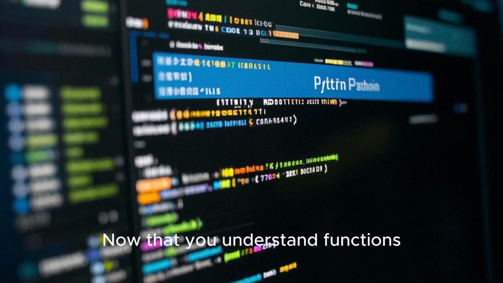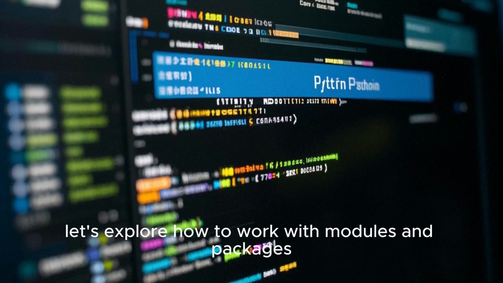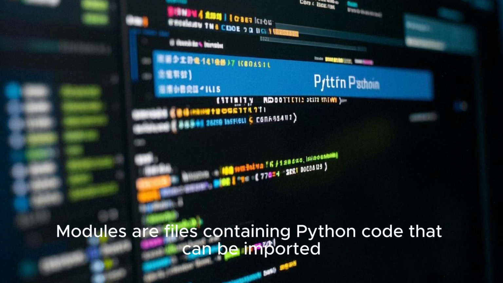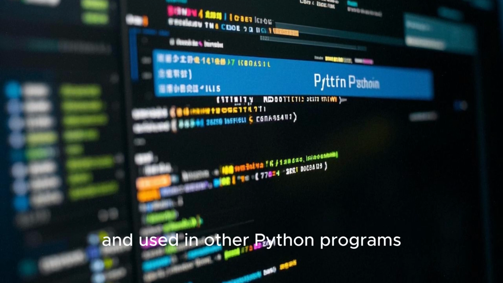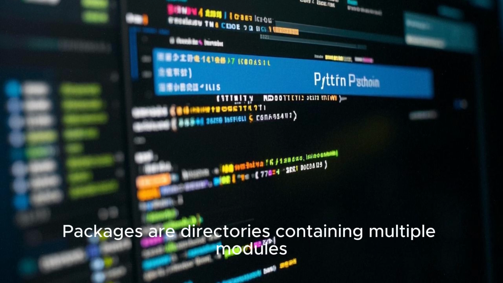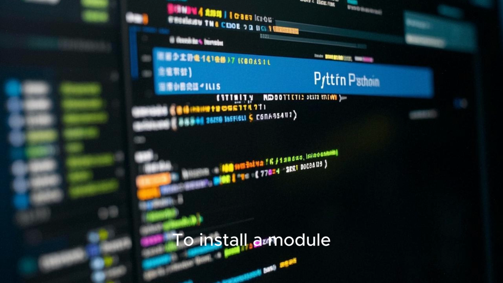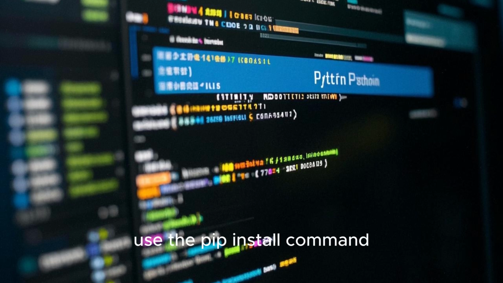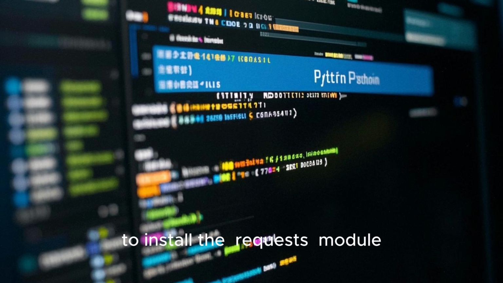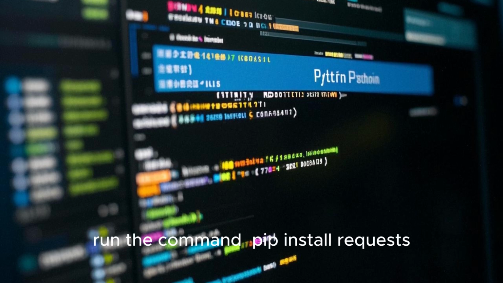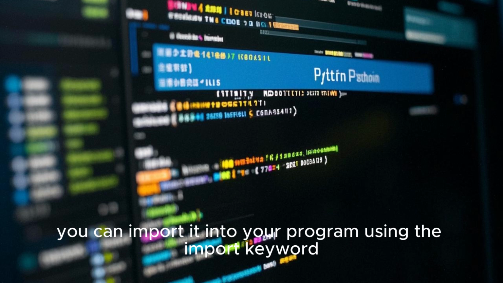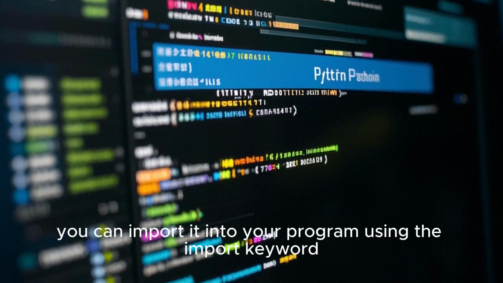Now that you understand functions, let's explore how to work with modules and packages. Modules are files containing Python code that can be imported and used in other Python programs. Packages are directories containing multiple modules. To install a module, use the pip install command. For example, to install the requests module, run the command pip install requests. Once the module is installed, you can import it into your program using the import keyword.